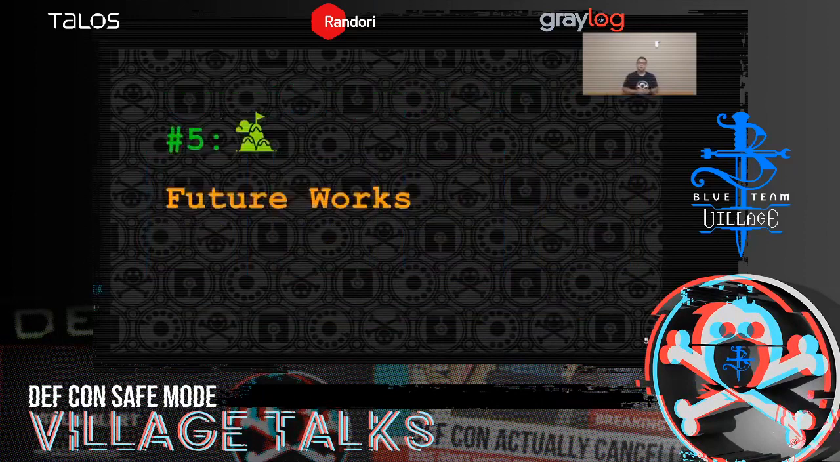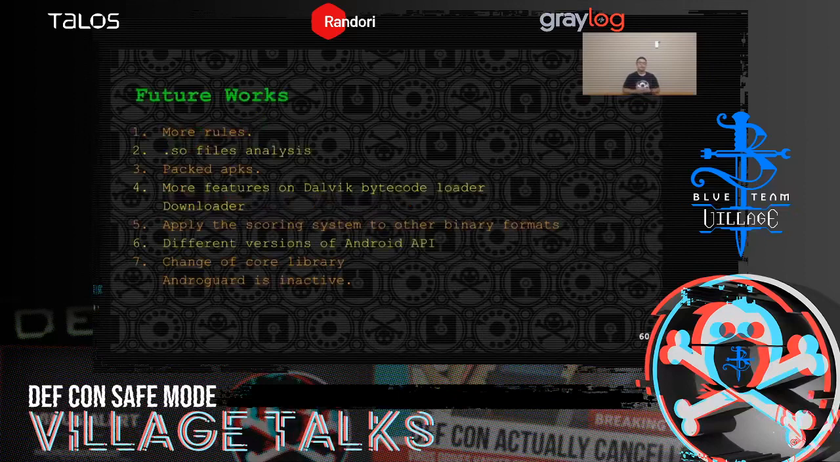All right, the last part, future works. As I mentioned earlier, we still have a lot of things to do. For example, we need to have more detection rules, and we also need to deal with the .so files and the packed APKs. And we want to have more features of Dalvik bytecode loader, for example, the downloader. And we also want to apply the scoring system to other binary formats. Yeah, it is on our to-do list.